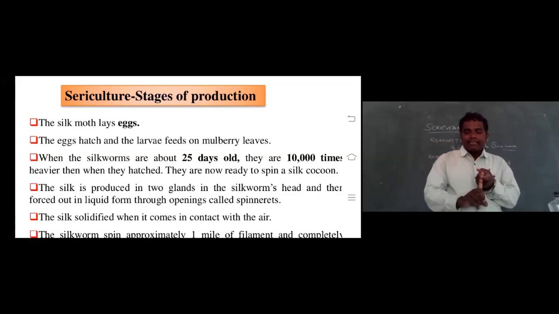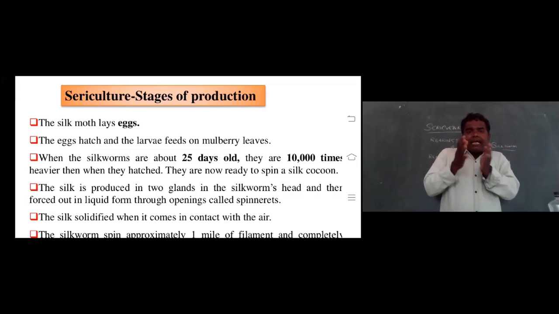One is egg, second one is larva, third one is pupa, fourth one is imago. That means adult. So that's why it's holometabola. The silk moth lays eggs. The adult silkworm is called a moth. These silk moths lay eggs.